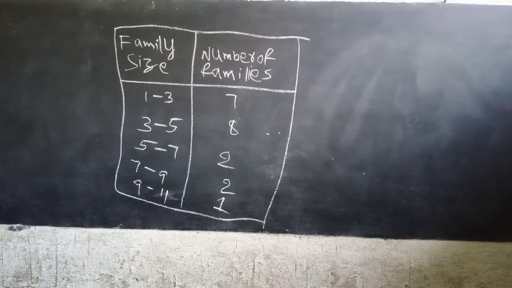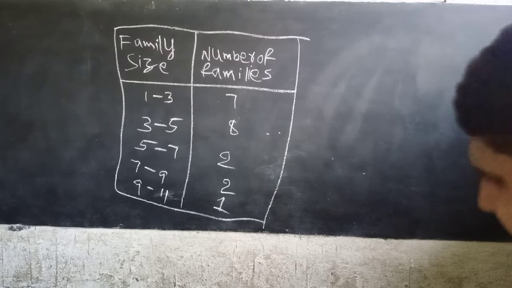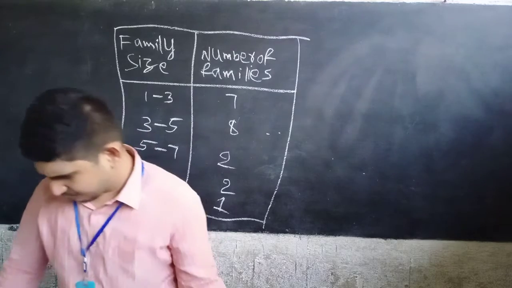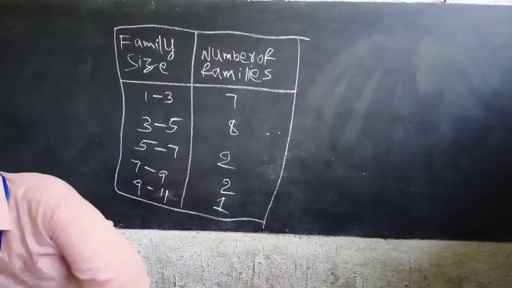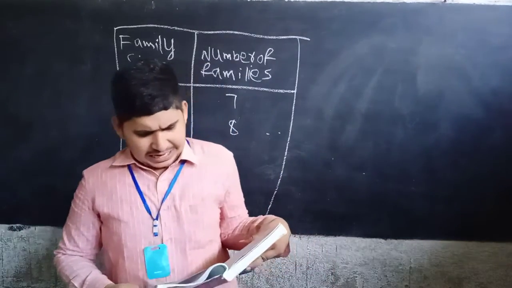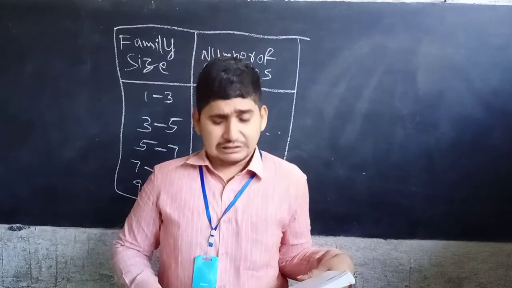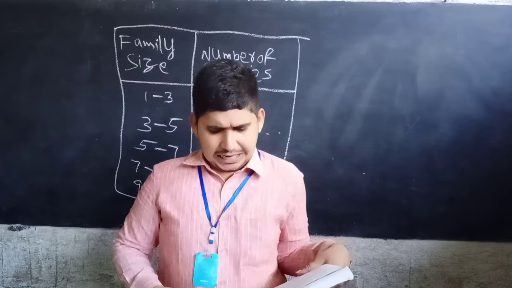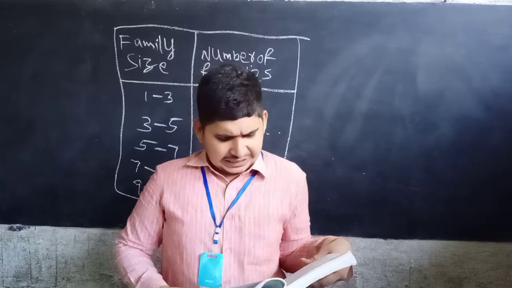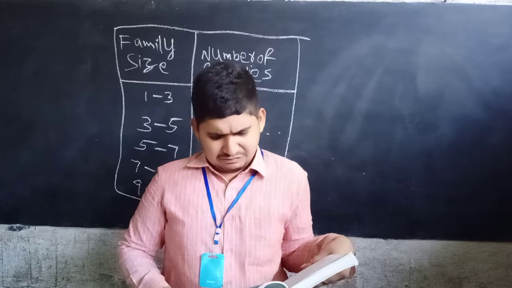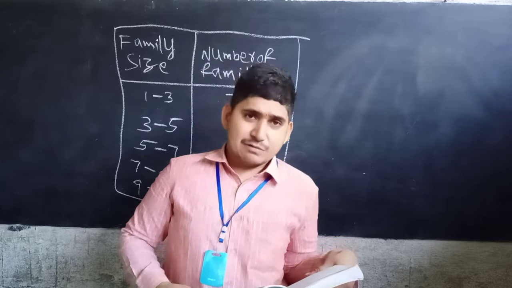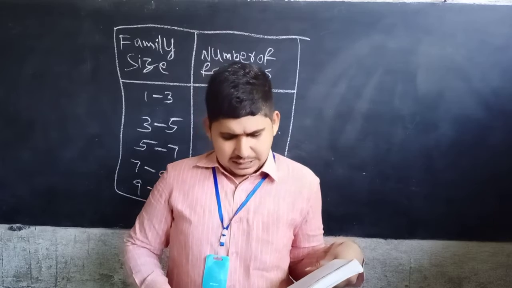Now we are going to see example number 5, which is related to mode. Take out page number 339. A survey conducted on 20 households, means houses in a locality, by a group of students resulted in the following frequency table for the number of family members in a household. Find the mode of the data.